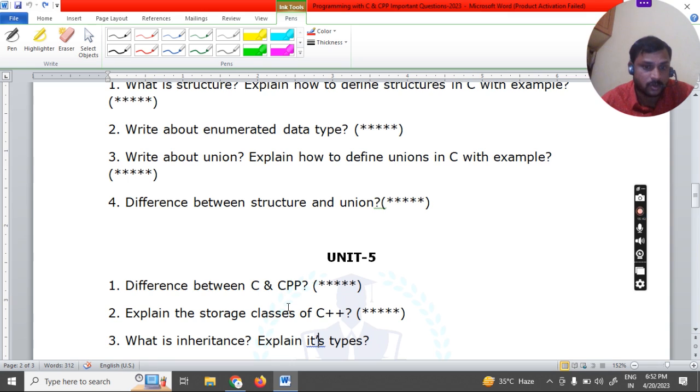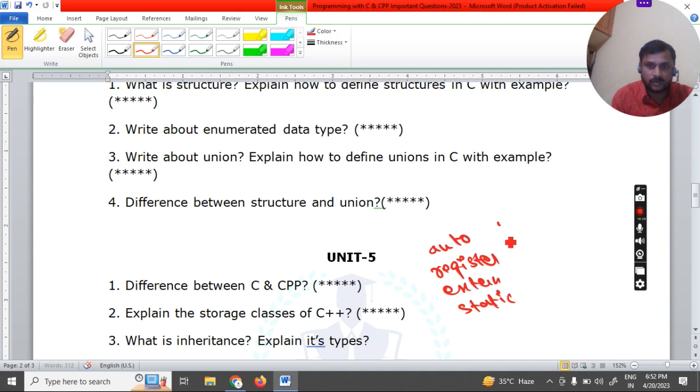The next very important question is storage classes in C++. The same topic is available in C language also. Storage classes means auto, register, extern. Suppose we have 5 storage classes: one is auto, one is register, one is extern, and one is static. These are the 4 storage classes. For all these storage classes you have to write the definitions, the scope of the storage class, and the default value of each and every storage class, and explain that.